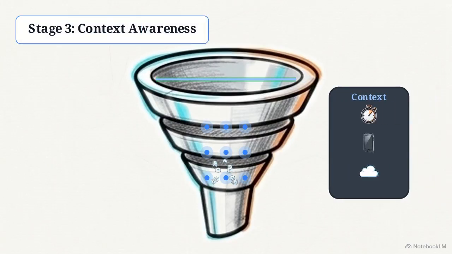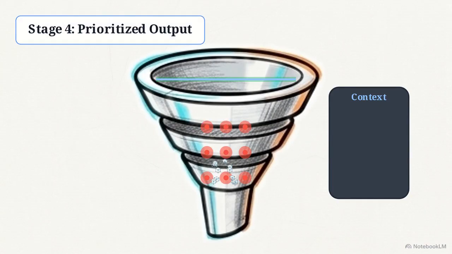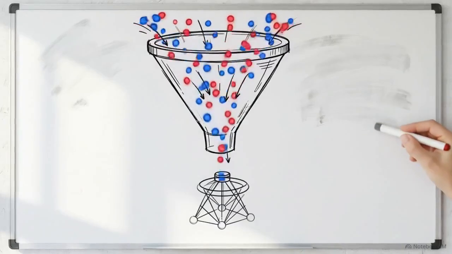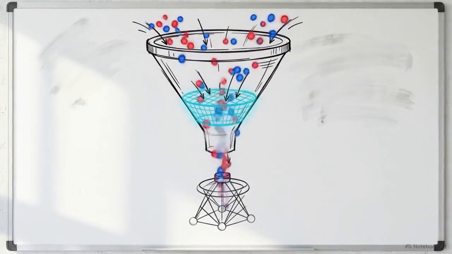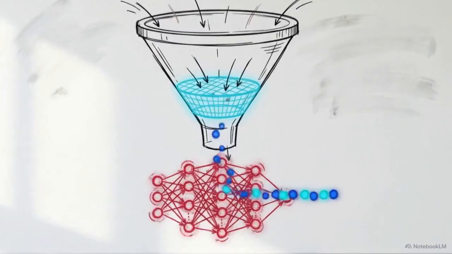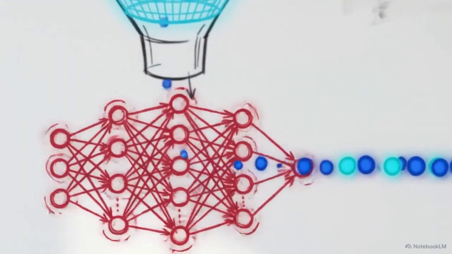At this exact moment, the system injects context awareness. Variables like the user's local time, device type, and even weather are fed into the active ranking nodes to adjust the final score. The final output of this ranking calculation becomes the prioritized list of content presented on the user's screen. The pipeline is an exercise in resource allocation, executing cheap math to quickly filter noise, and applying expensive deep learning to sort final results.